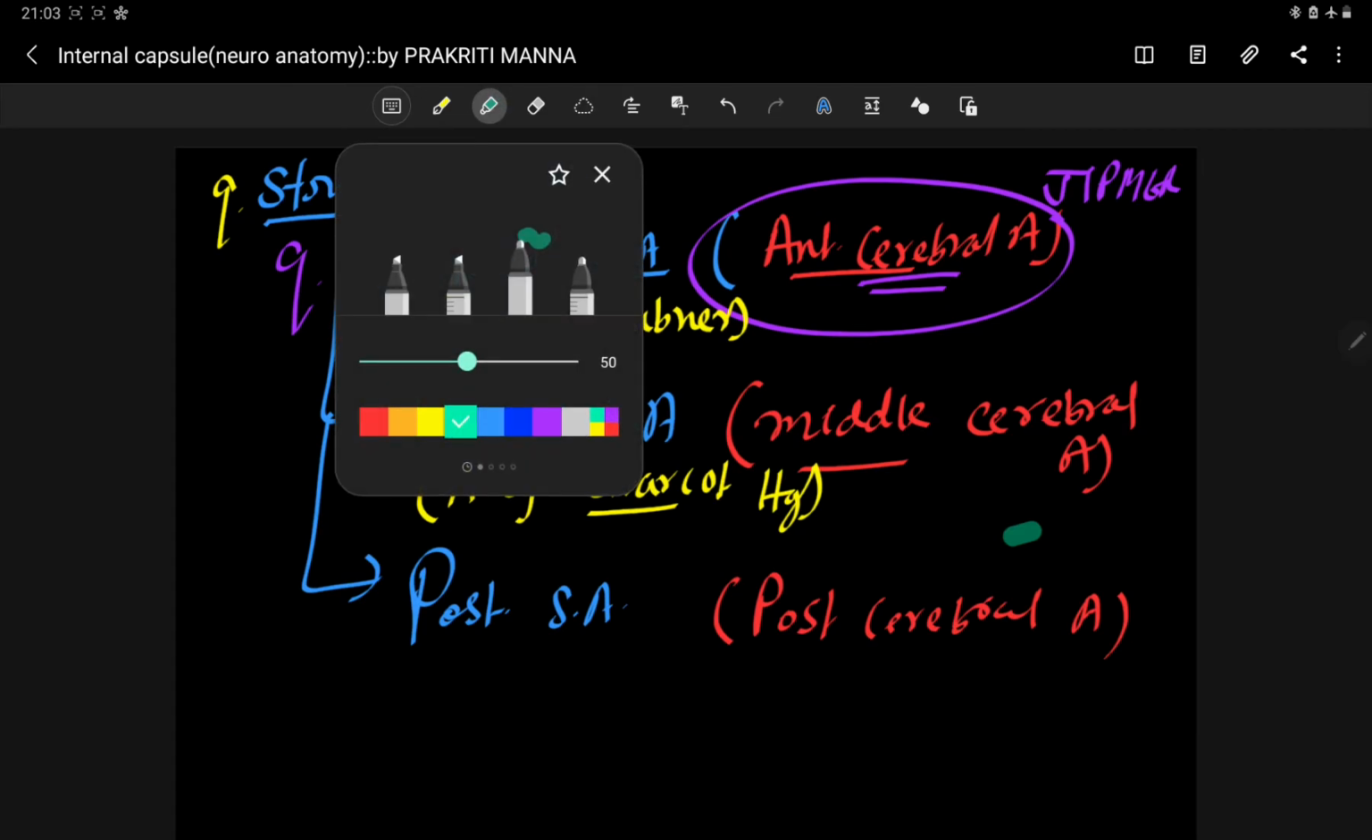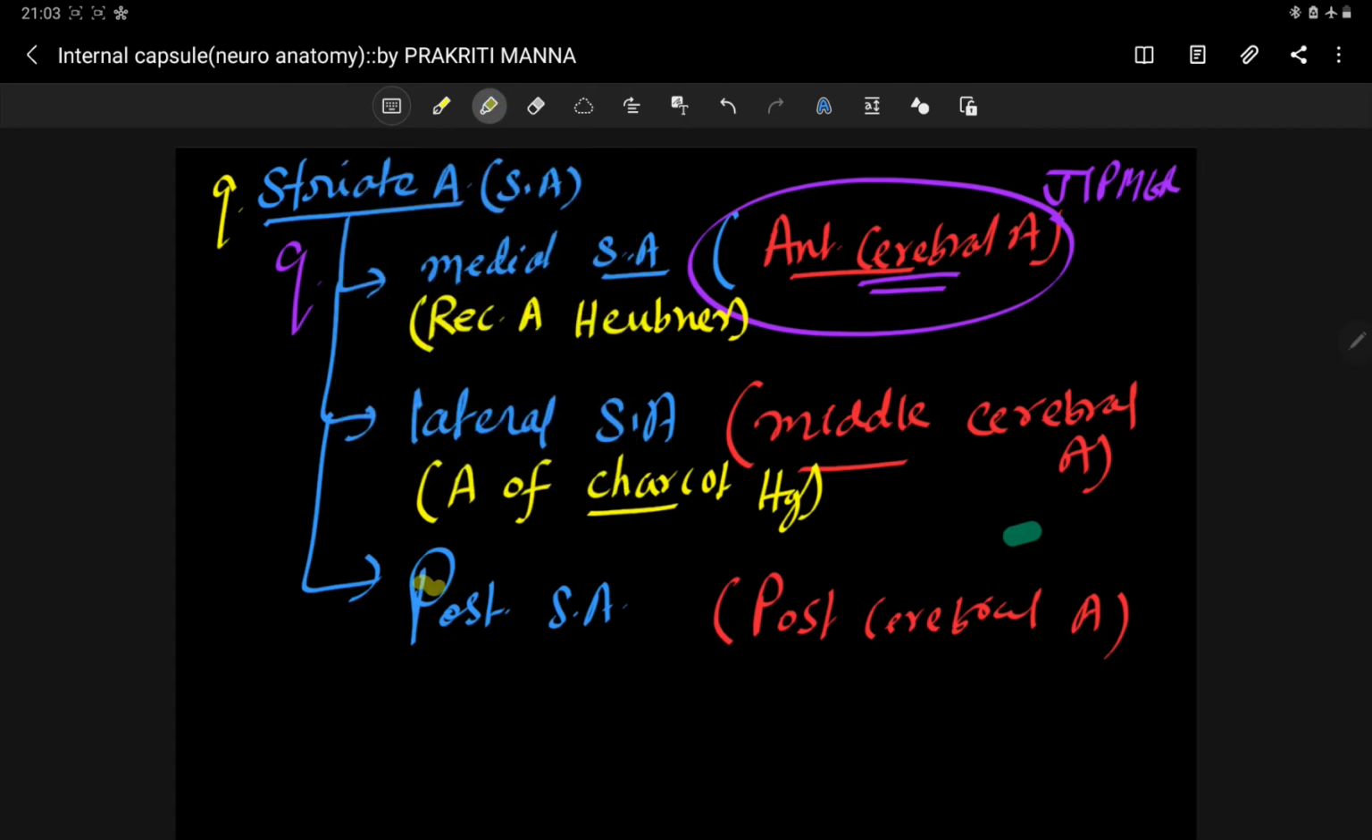And the last one is the posterior striate artery. You can see the posterior striate artery is coming from your posterior cerebral artery. I don't know whether it has another name or not.